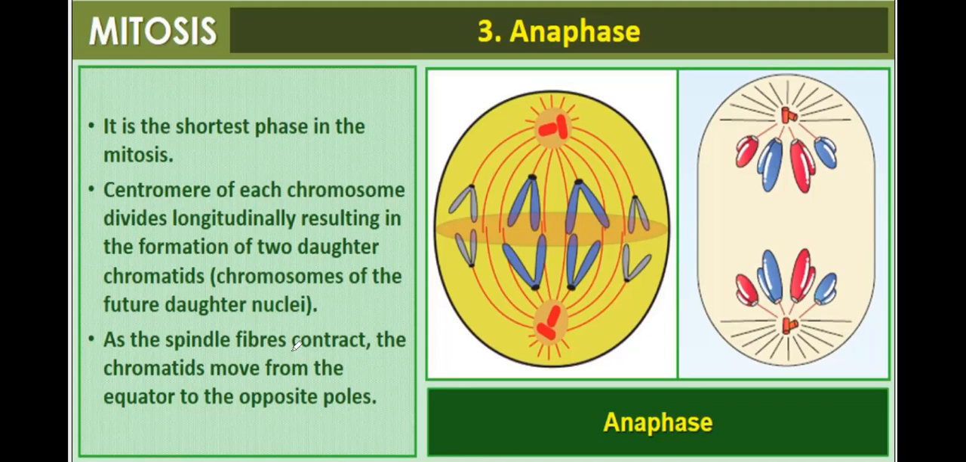As the spindle fibers contract, the chromatids move from the equator to the opposite poles. They are moving to this side and here they are moving to this side. So this is the stage of anaphase. They are moving towards opposite poles.